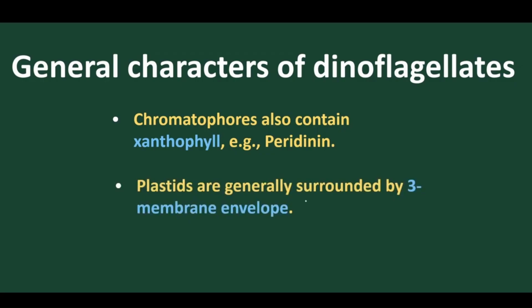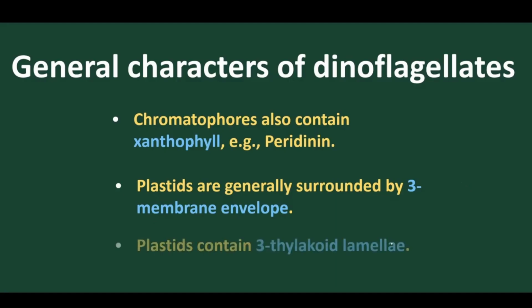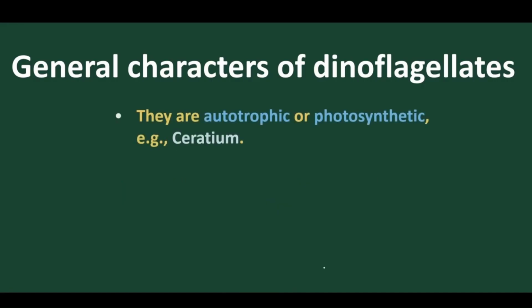Now the plastids are generally surrounded by three membranes. Yes, the outer chloroplast membrane, the inner chloroplast membrane, and the thylakoid membranes. So plastids have a three-membrane envelope. Inside the plastids we find lamellae, and these are three thylakoid-like structures present. So three thylakoid membrane lamellae are found to be present.